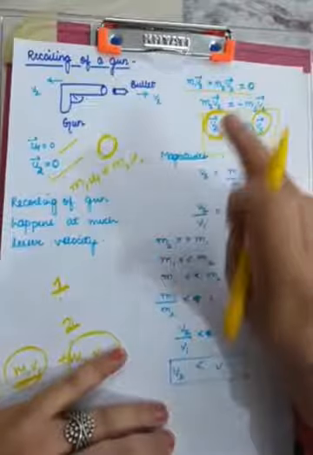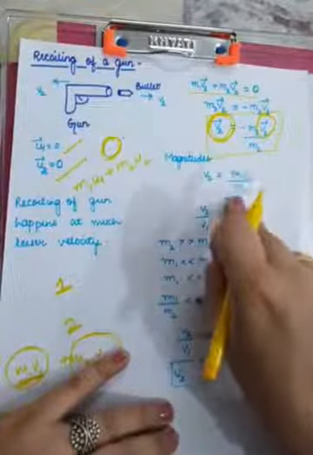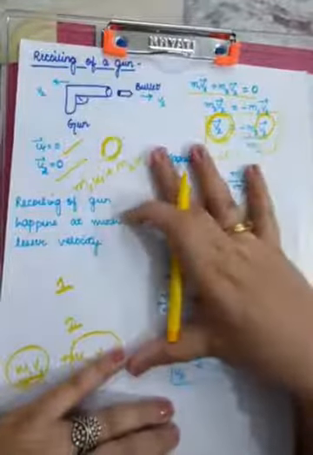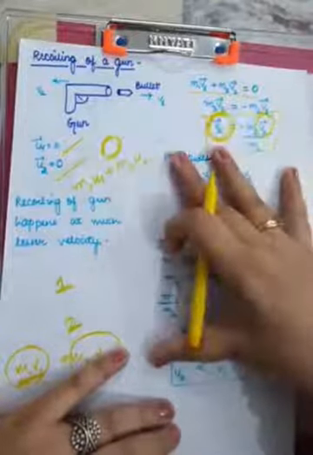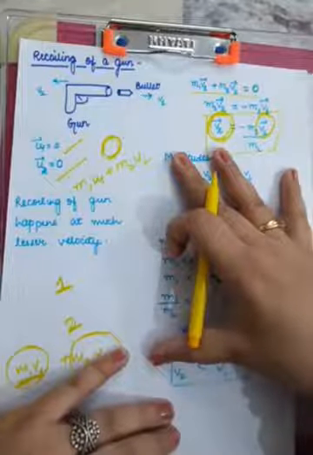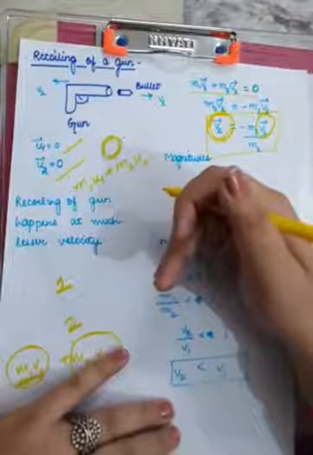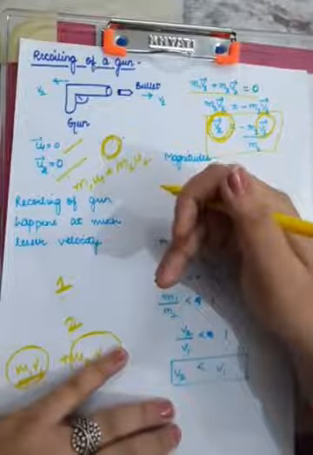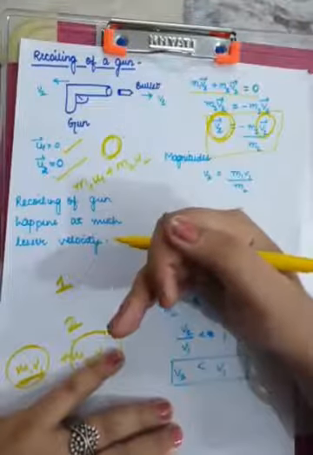These vector signs will no longer be used, and simply you will have v2 is equal to m1 by m2 v1. Now from this discussion, you will see that the velocity with which the gun recoils back is much lesser than the velocity with which the bullet is fired. देखो principle of conservation of linear momentum follow हो रहा है, लेकिन जिस velocity से bullet fire होता है उतना velocity से gun recoil back नहीं करता है.